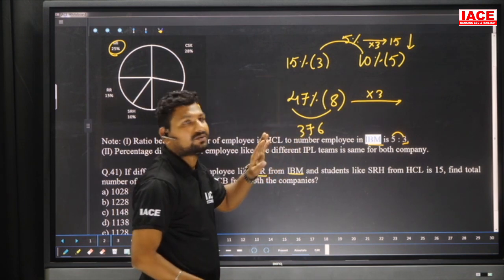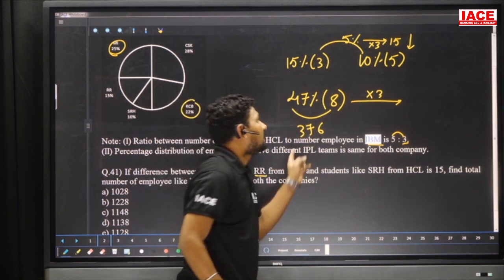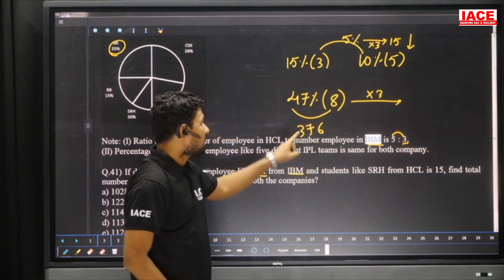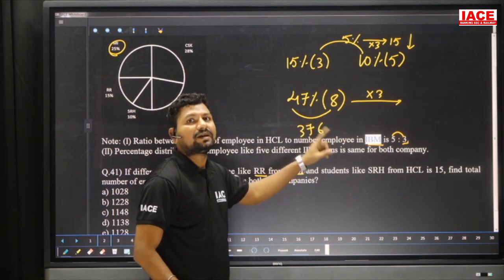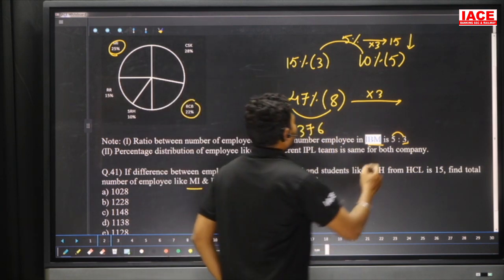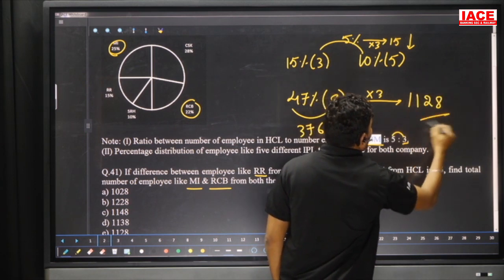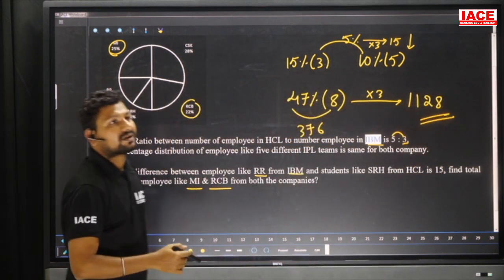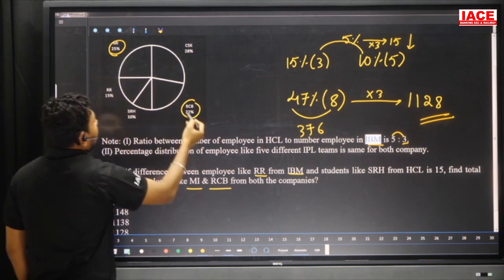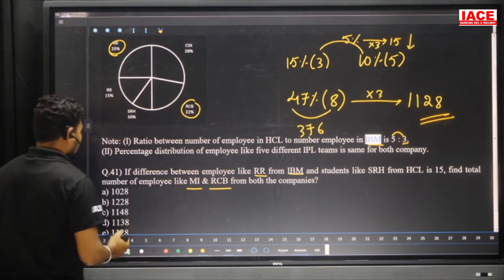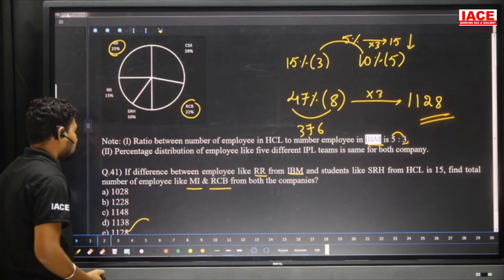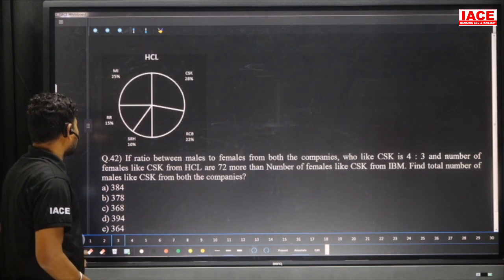376 is multiplied by 3. 3 times 100 is 300, and 7 3s are 21, so 21 plus 900 is 1110, and 18 extra is added, and it becomes 1128. Total employees from the two companies for MI and RCB is equal to 1128. Our option is E. Move on to the next question.